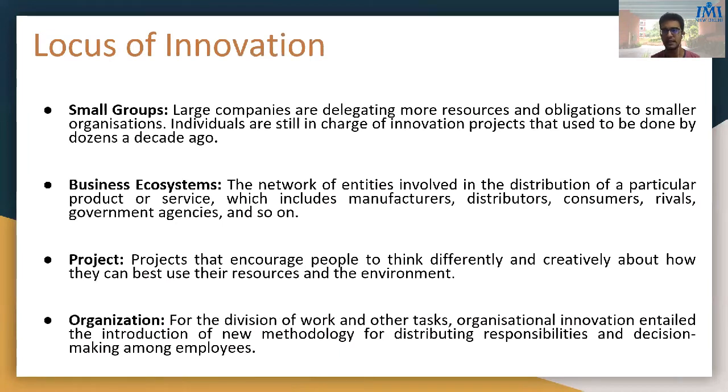Now let us go to the second axis, and that is the locus of innovation. Small groups: large companies are nowadays delegating more resources and obligations to smaller organizations. Individuals are still in charge of innovation projects that used to be done by dozens a decade ago. Business ecosystems: the network of entities involved in the distribution of a particular product, which includes manufacturers, distributors, consumers, rivals, government agencies, and so on.